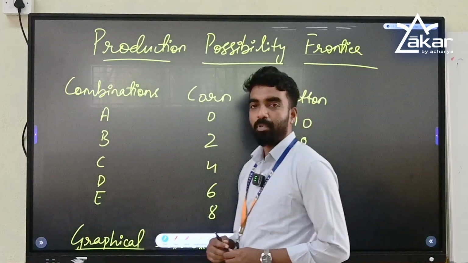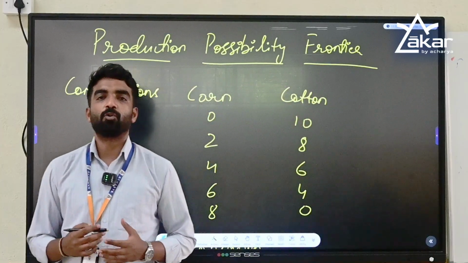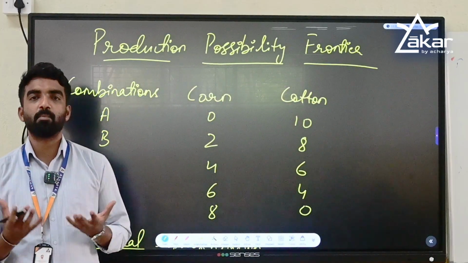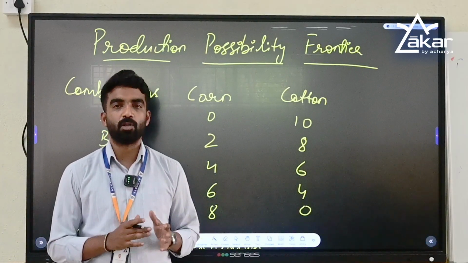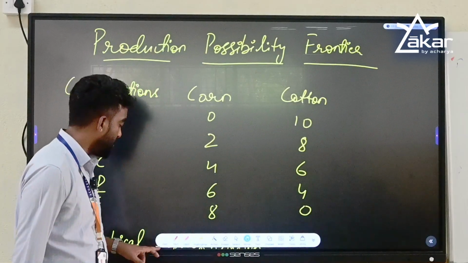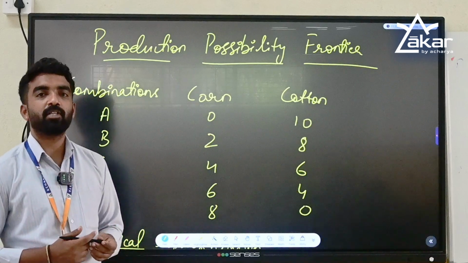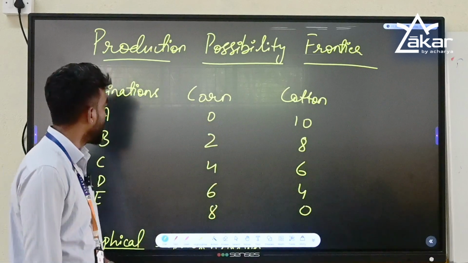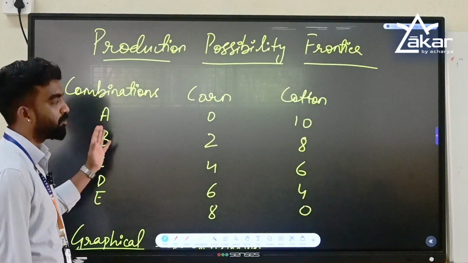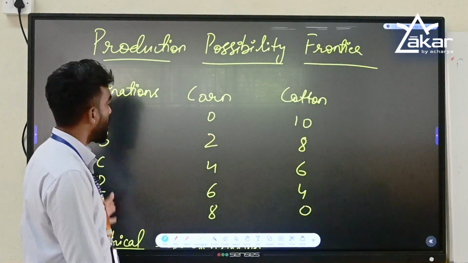It is a graphical representation showing combinations of two goods, or the maximum output of combinations of two goods, when the resources are constant. So for example, we have a piece of land on which we have to grow two crops, corn and cotton. Let's say these are the combinations. We can grow these two crops in different combinations.